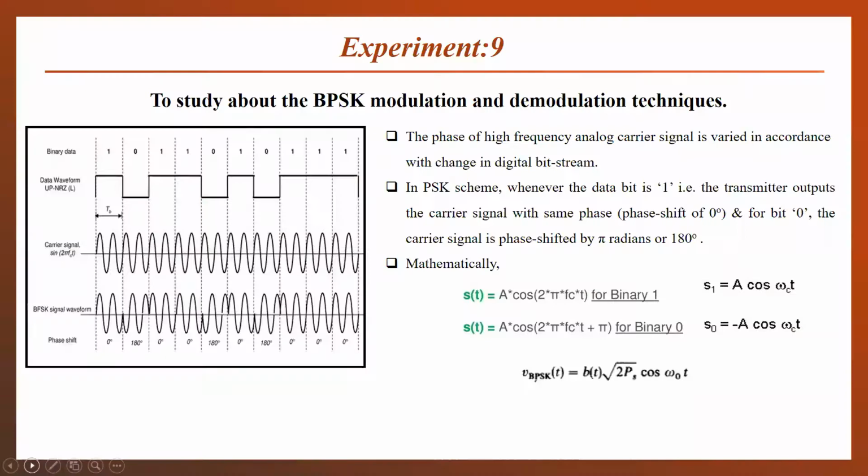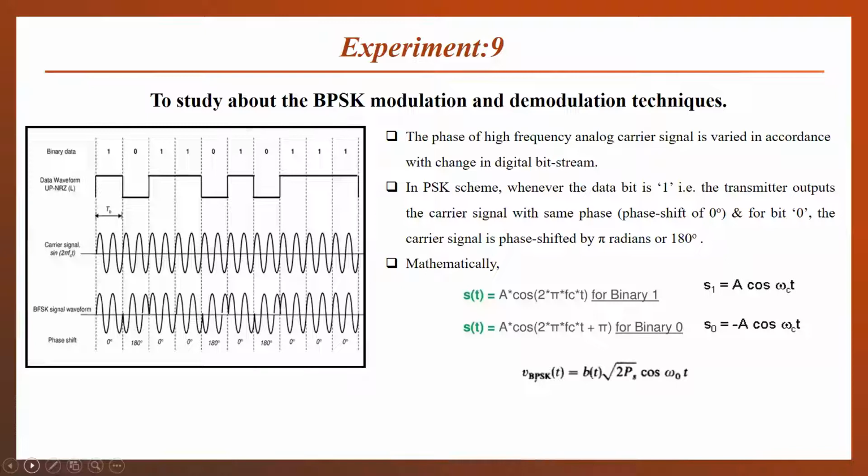As the name implies, phase shift keying means we will change the phase of our carrier signal. The amplitude and the frequency of our carrier signal will be kept constant, but the phase of the carrier signal will be varied. What does the binary show here? Binary phase shift keying involves the digital modulation scheme. But what is the binary here?